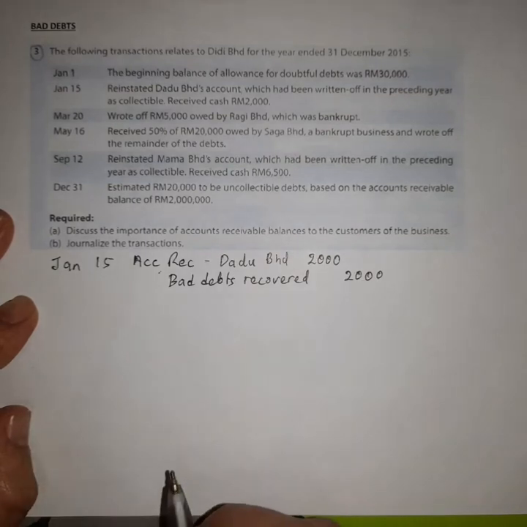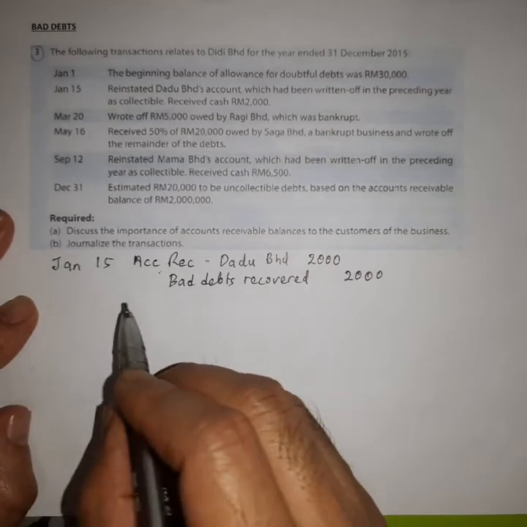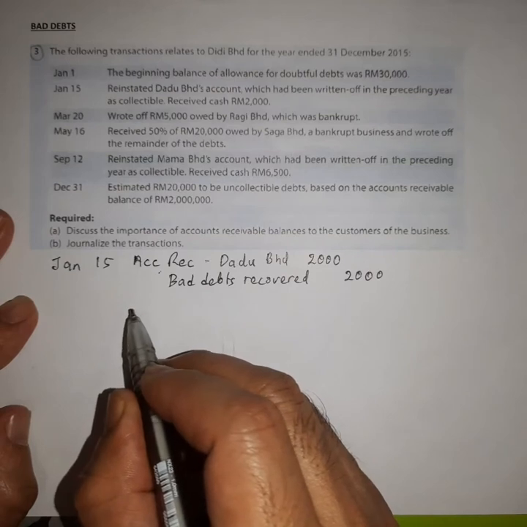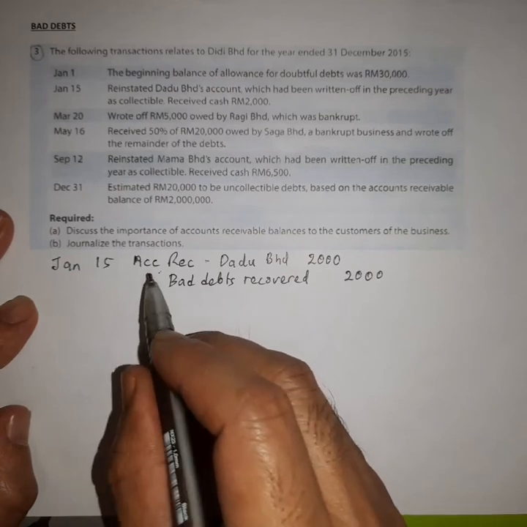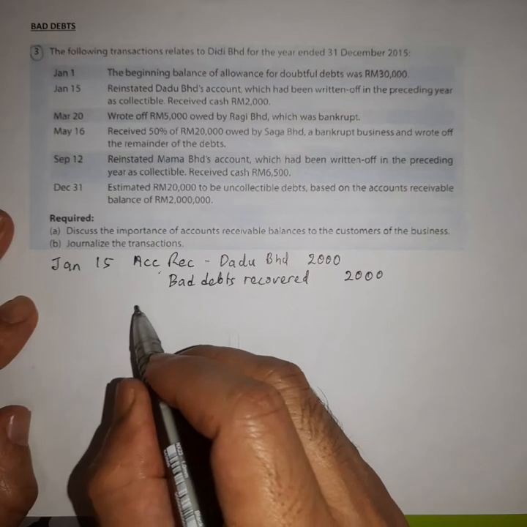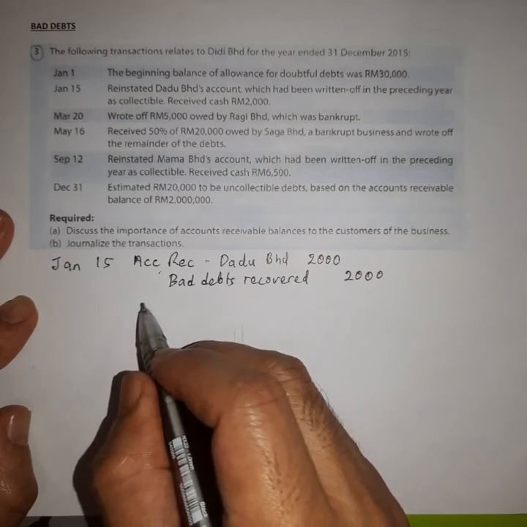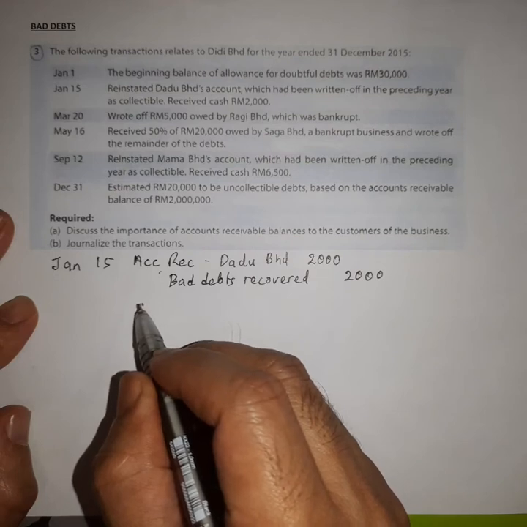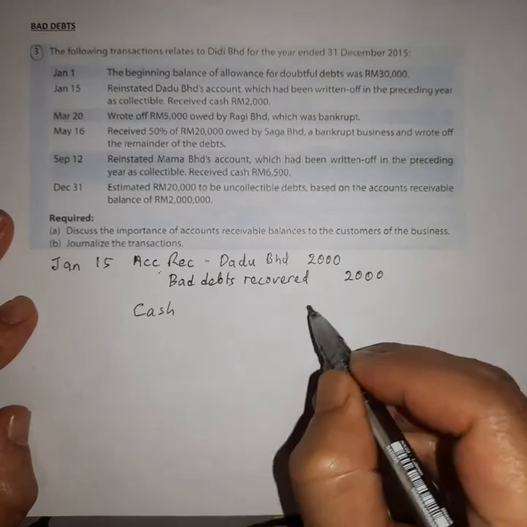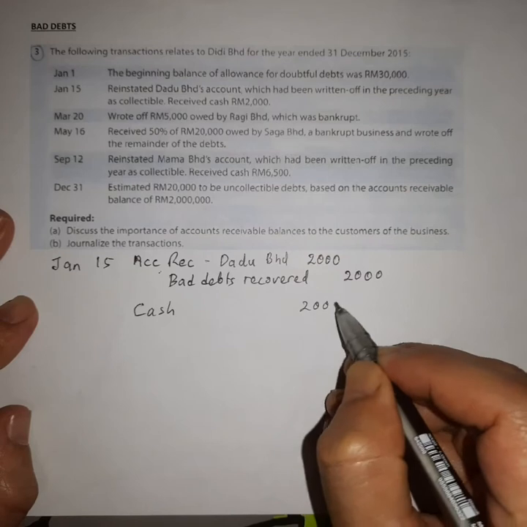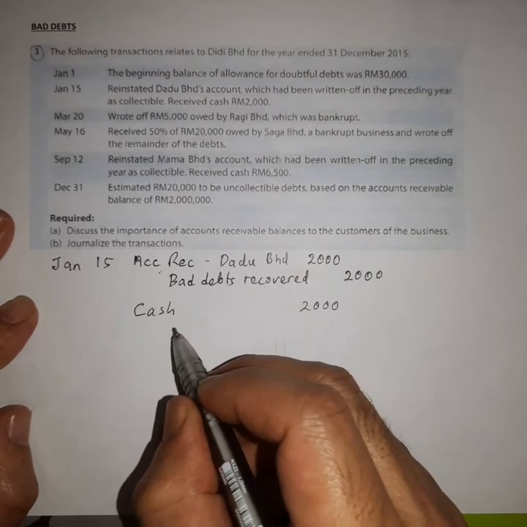The second thing that you have to do for this kind of transaction is record the receipt of cash related to this account receivable. So you debit account cash $2,000, and then you credit account receivable.